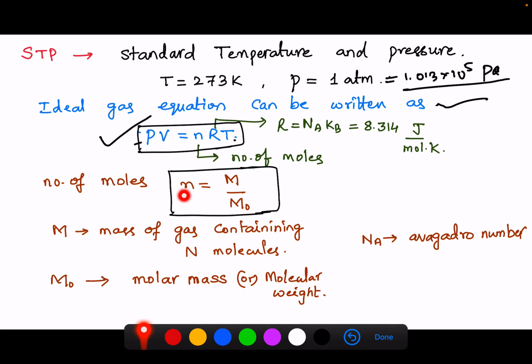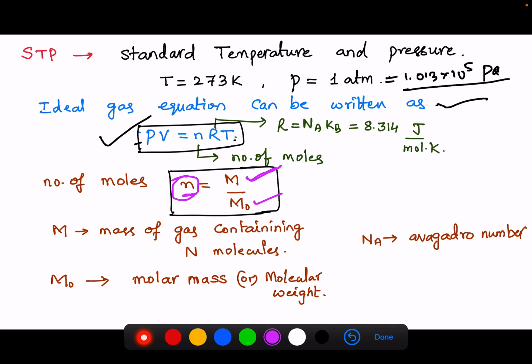So the number of moles is equal to the mass of the gas or compound divided by its molecular weight.